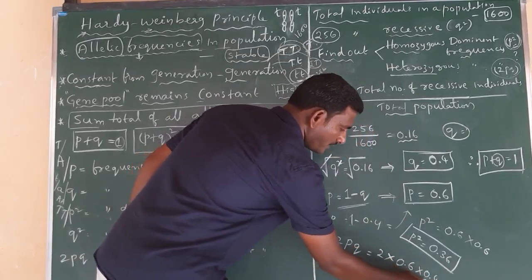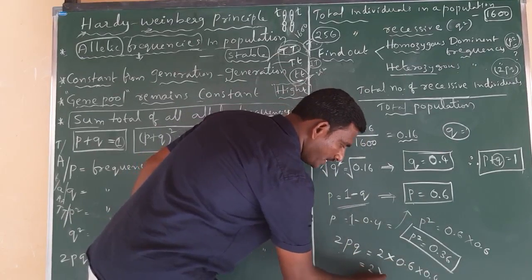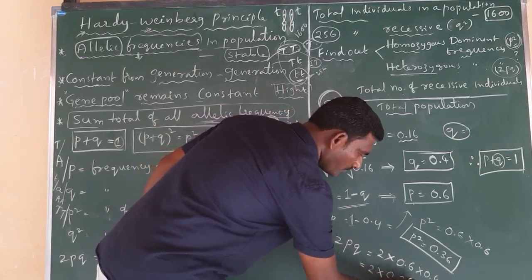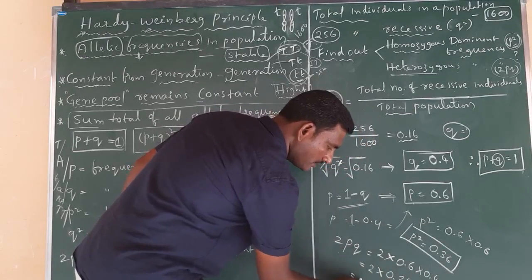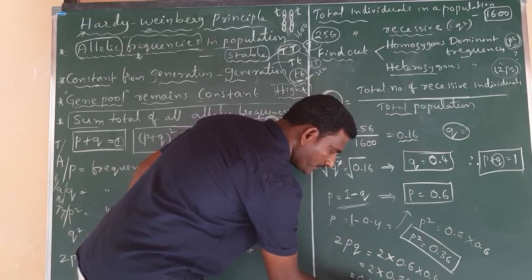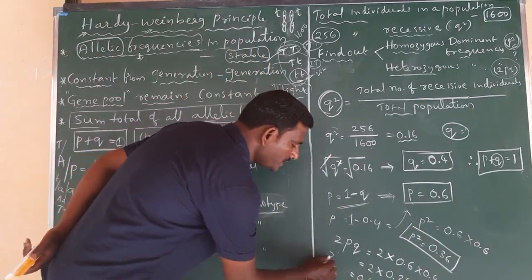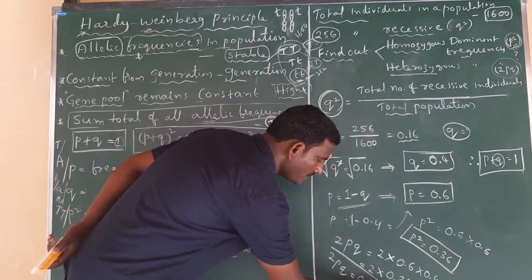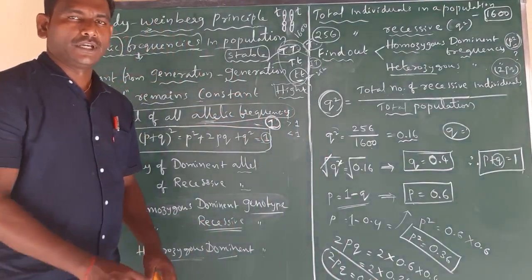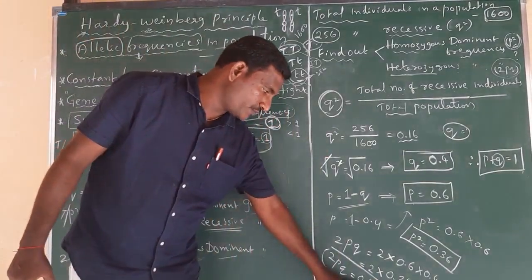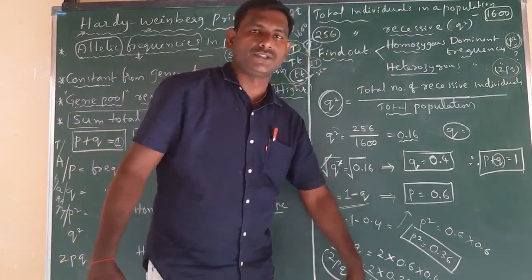Then 0.6 into 0.4 is 0.24, and 2 into 0.24 is equal to 0.48. So this is 2pq, the frequency of heterozygous dominant. The heterozygous dominant frequency is 0.48 and the frequency of homozygous dominant is 0.36.